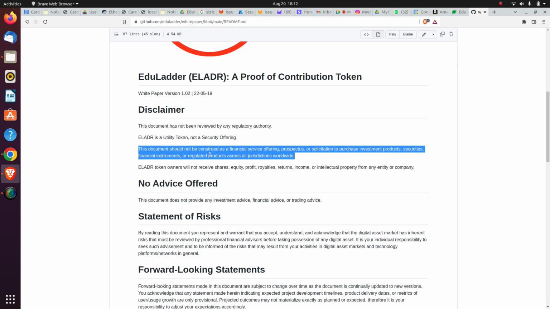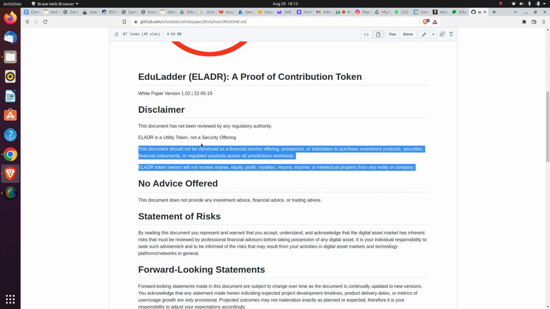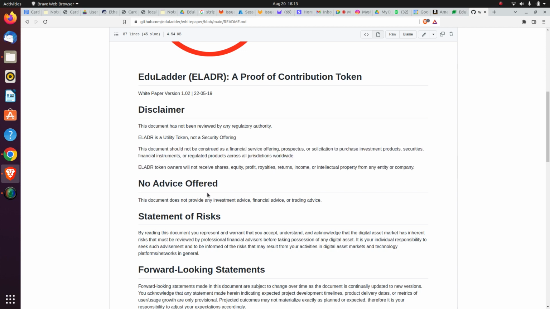Eduladder token holders will not receive shares. Eladr is not a share, liquidity, or any kind of public offering of the company. And coming to the second stance, no advice is offered. Do not consider this document as investment advice.